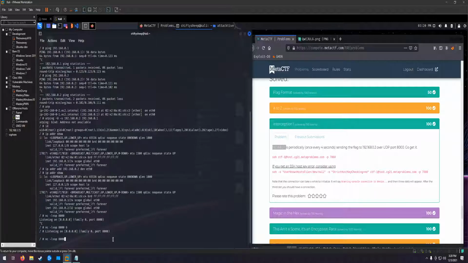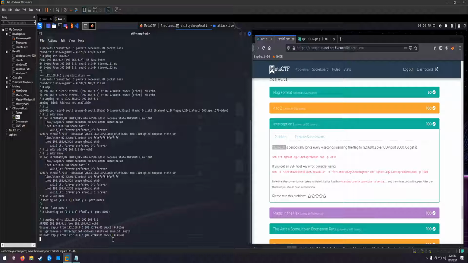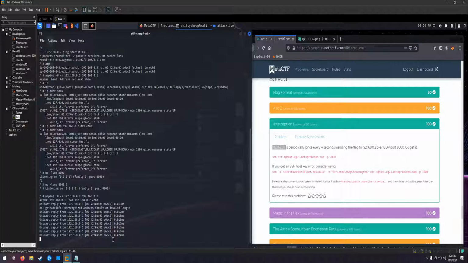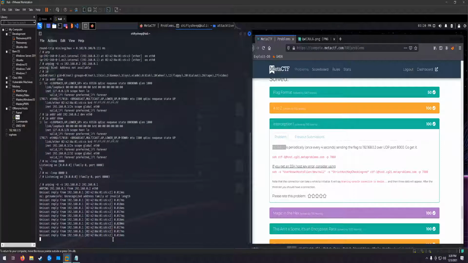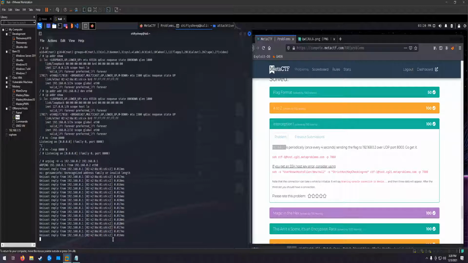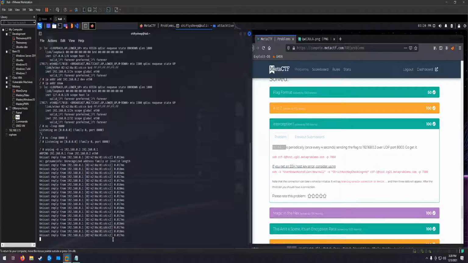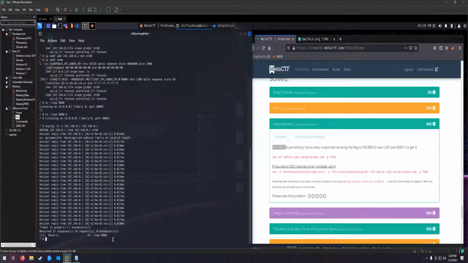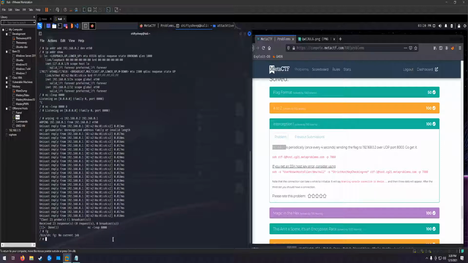And now we can solicit our ARP. We should see the flag come through here pretty soon. It looks like I actually did this the inverse way the time before, so I'll try that again.